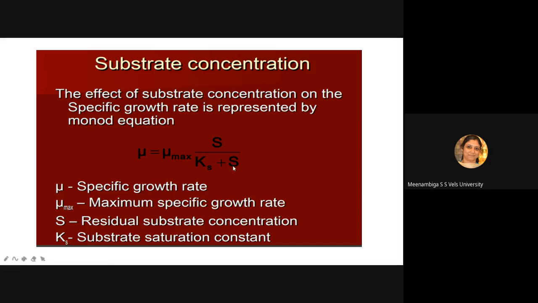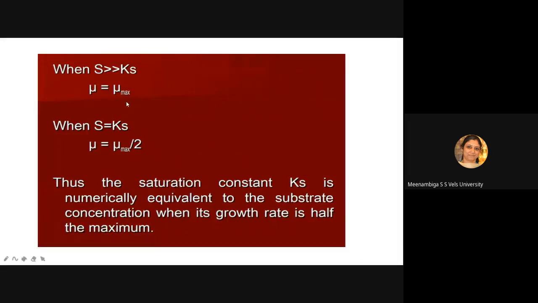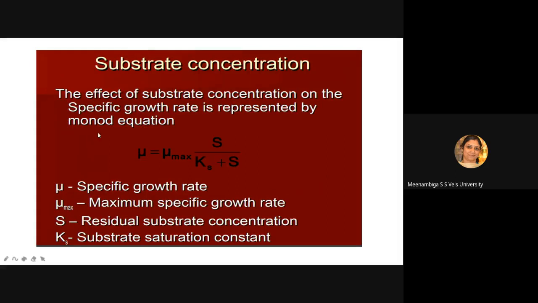Okay, so denominatorல என்ன இருக்கும்? வெறும் S மட்டும் தான் இருக்கும். So what happens here? Mu max into S by S இருக்கும். S cancel ஆயிடும். So when the substrate concentration is very, very higher than Ks, the equation will become mu equal to mu max. Can you understand? Yes, ma'am. All, everybody, can you understand? Yes, ma'am.